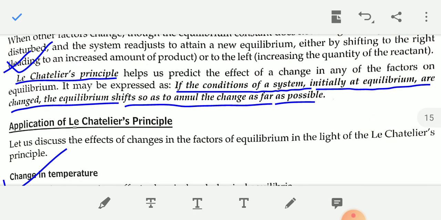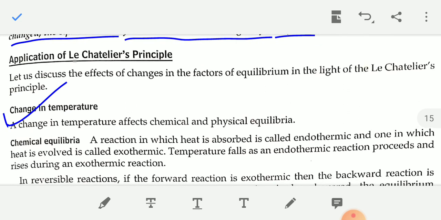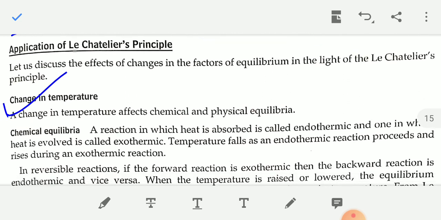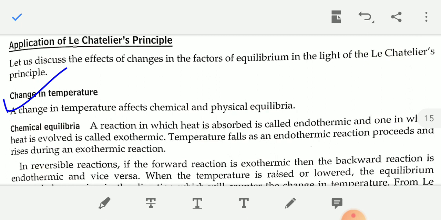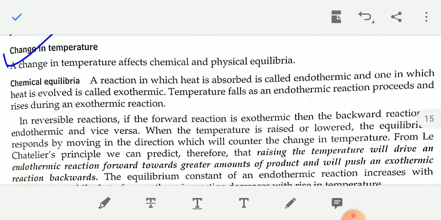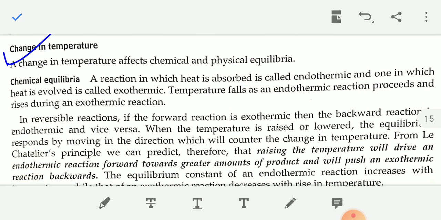Now, application of Le Chatelier principle. Let us discuss the effect of changes in the factors of equilibrium in the light of Le Chatelier principle. First, change in temperature. I have already told you, if temperature changes, the value of the equilibrium constant changes and equilibrium is disturbed. So a change in temperature affects chemical and physical equilibrium.